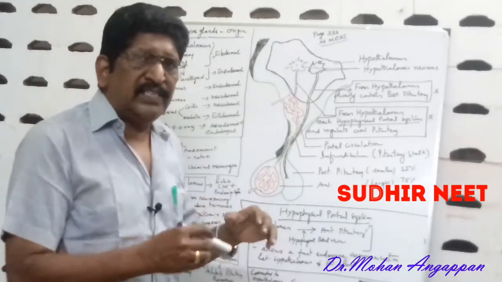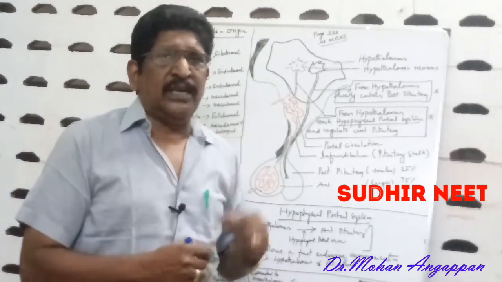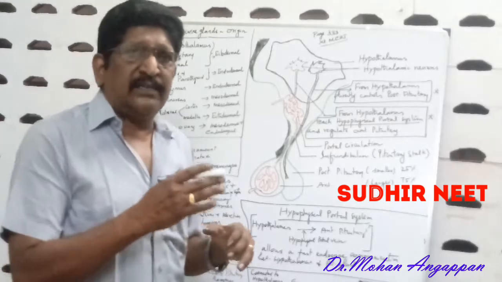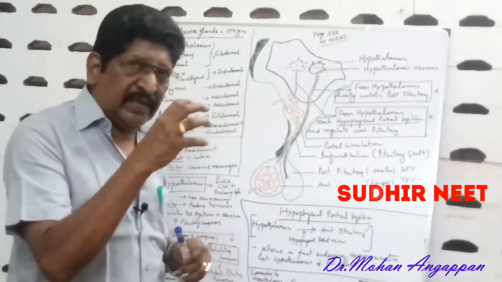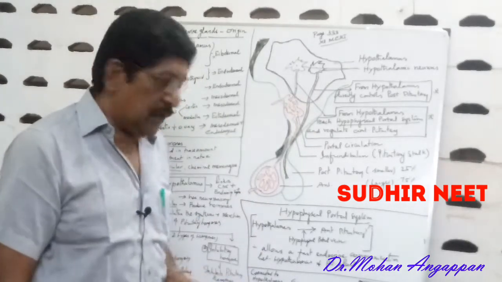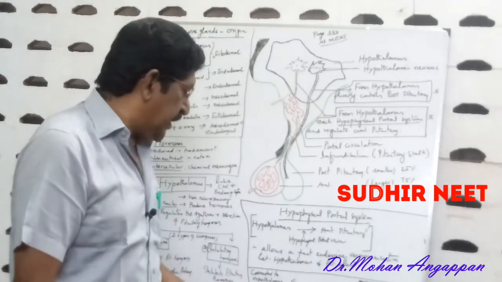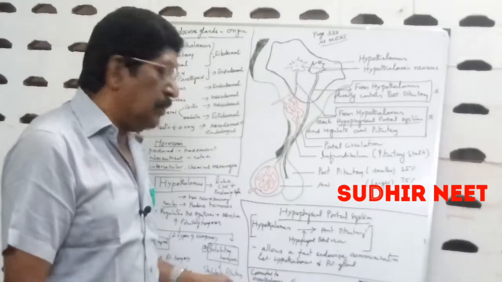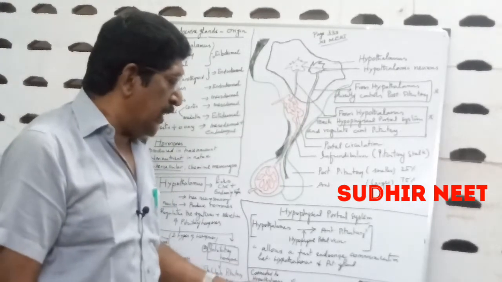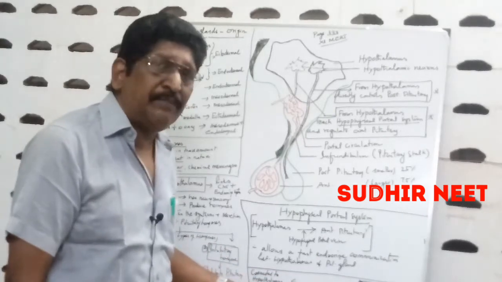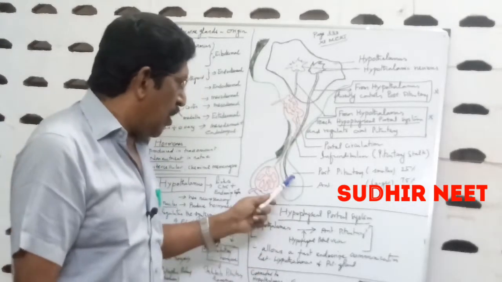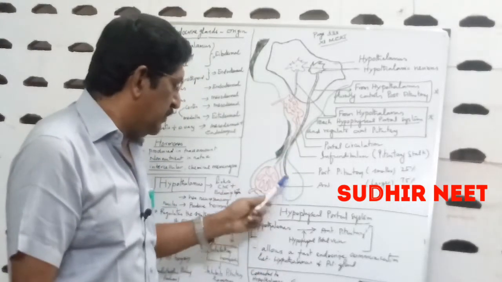Now let us take up the structure of the pituitary gland. The chemicals involved, etc., we will take up in the next video. Here you can see the structure of the pituitary gland because it is connected with the hypothalamus. This pituitary gland, otherwise called the hypophysis, has two parts. One, adenohypophysis or anterior pituitary, this portion, and number two, neurohypophysis or posterior pituitary, this portion.